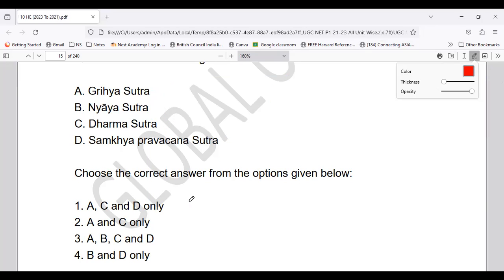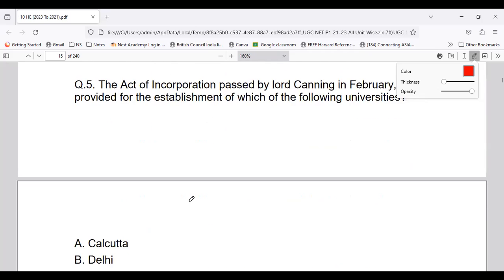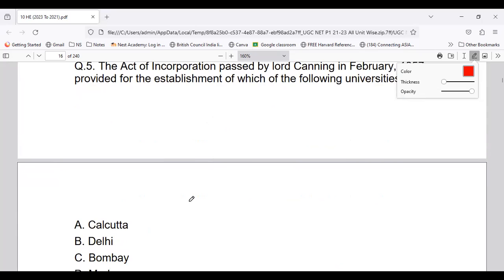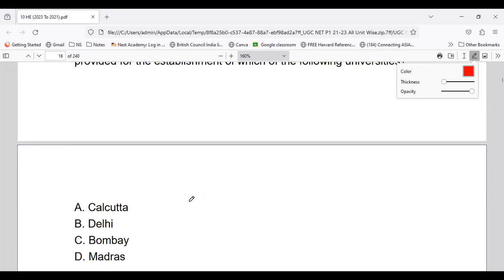Okay, yes. Now, question number 5, everyone. The Act of Incorporation, which was passed by Lord Canning in February, provided for the establishment of which of the following universities? So the act which was passed by Lord Canning in February with respect to establishment of which of the universities?